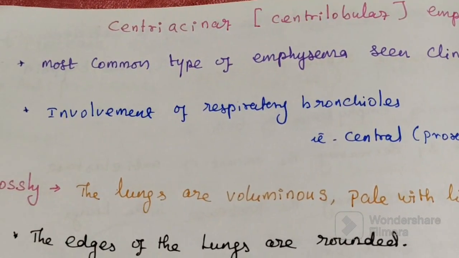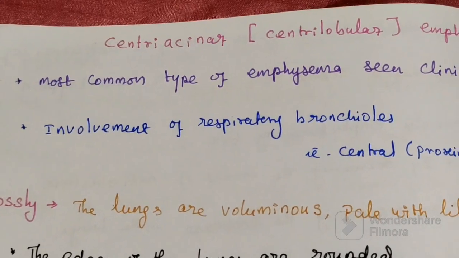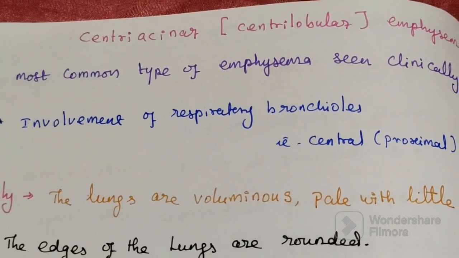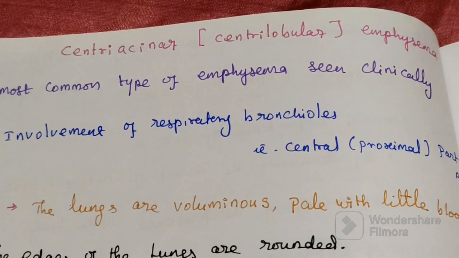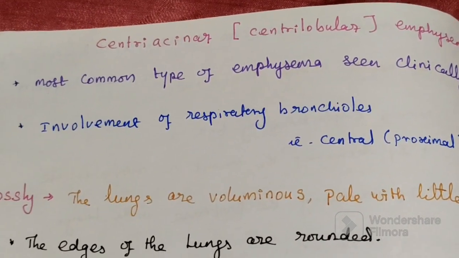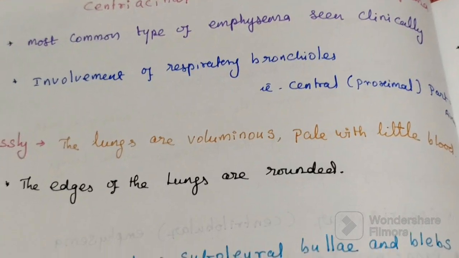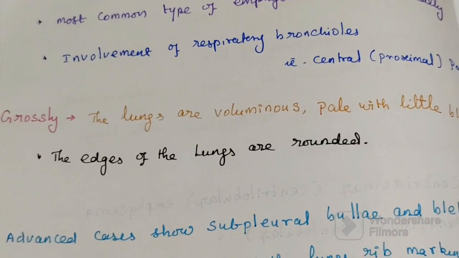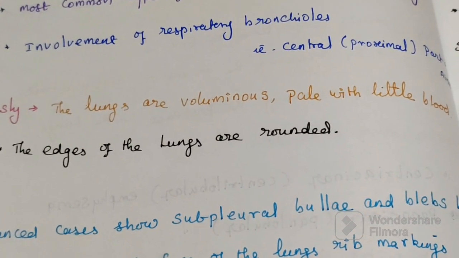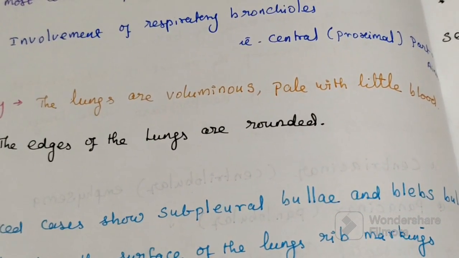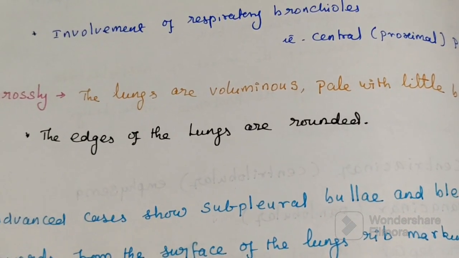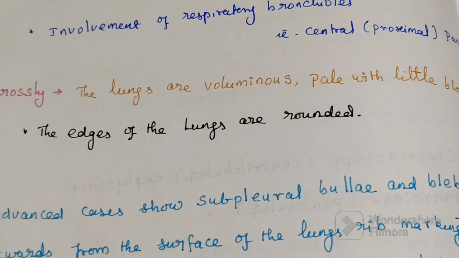Among the 5 different types of emphysema, centriacinar is the most common type. It occurs in the upper lobe, predominantly in heavy smokers. Grossly, the lungs are voluminous, pale with little blood. The edges of the lungs are rounded.